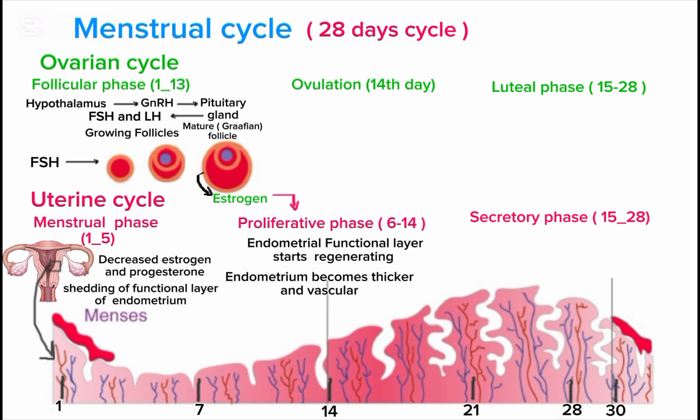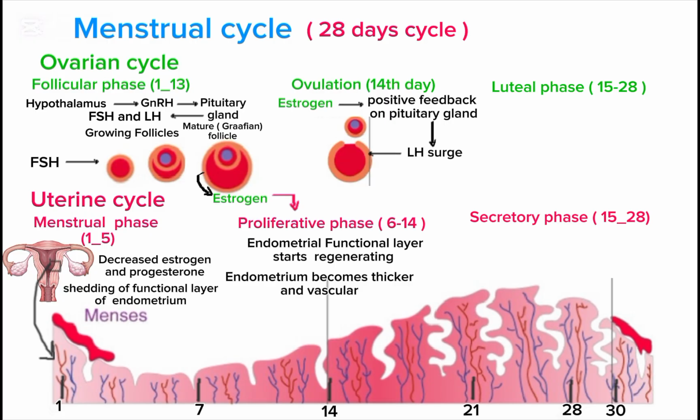Around day 14, ovulation occurs. As the mature follicle secretes a large amount of estrogen, it creates positive feedback on the pituitary gland. As a result, the pituitary gland secretes a large amount of luteinizing hormone. Under the influence of luteinizing hormone, the mature follicle ruptures and releases the ovum, the process known as ovulation.